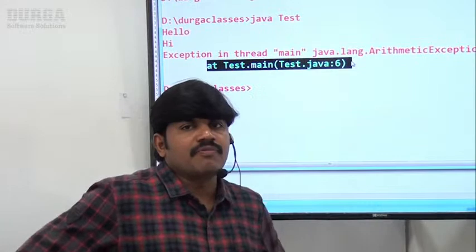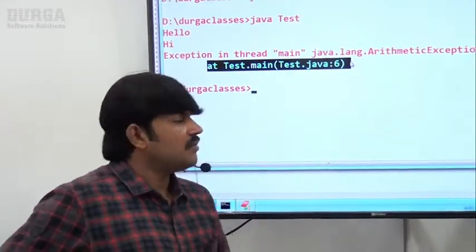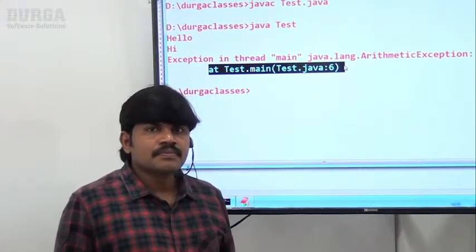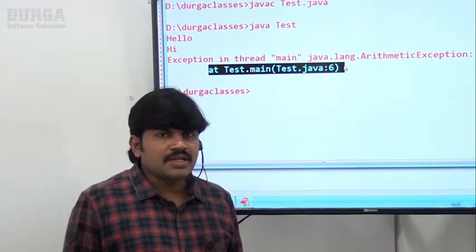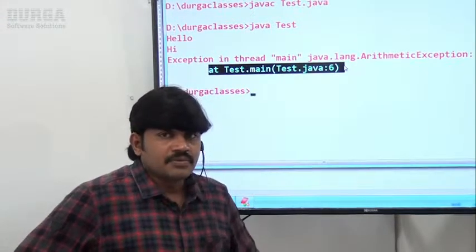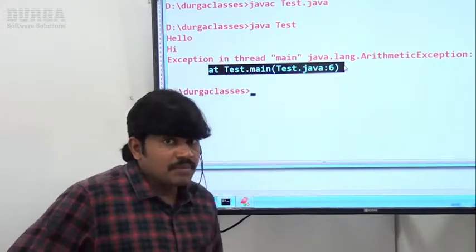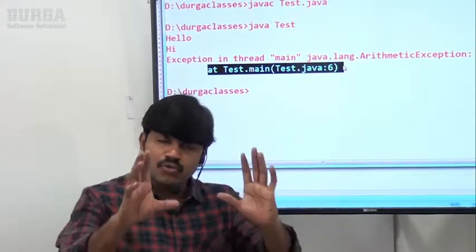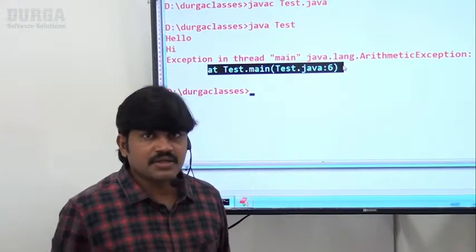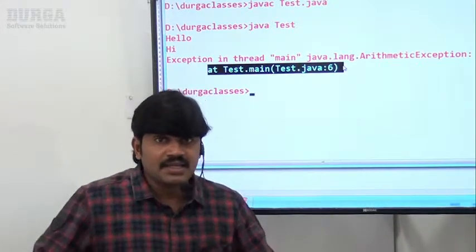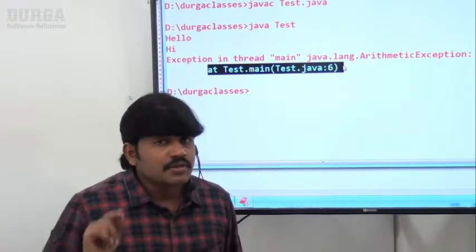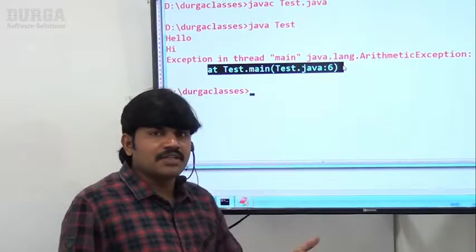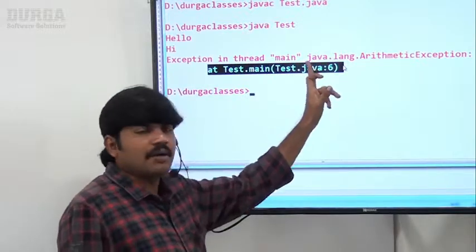Now I have one wonderful point. Can you please tell, is this program termination normal termination or abnormal termination? Abnormal termination. At least one method terminates abnormally, so the total program termination is abnormal termination. Only if all methods completed normally is the termination normal termination. Remember this one. This is abnormal termination because at least one method terminates abnormally.